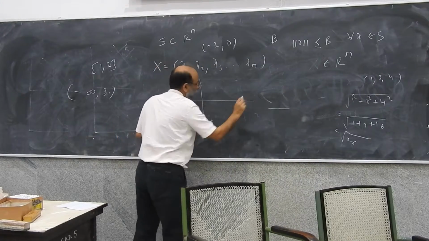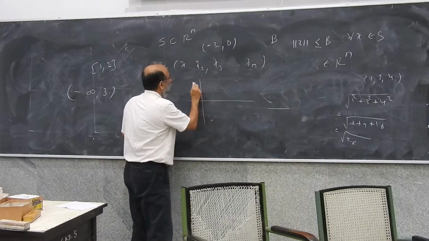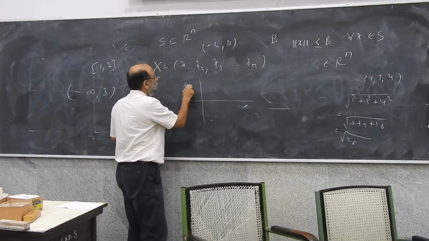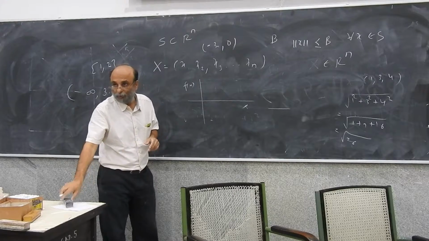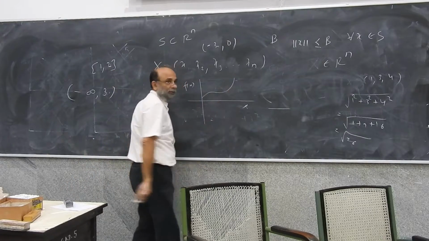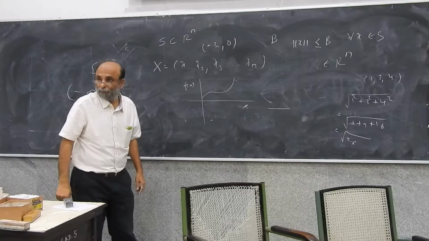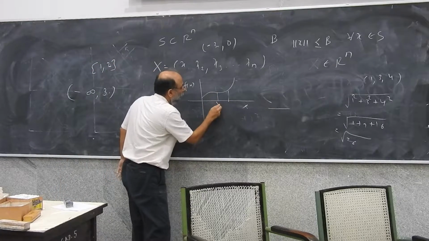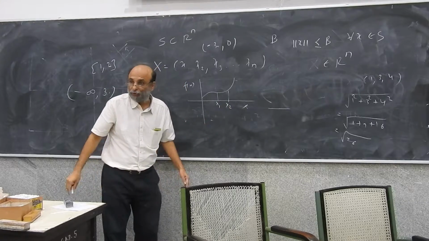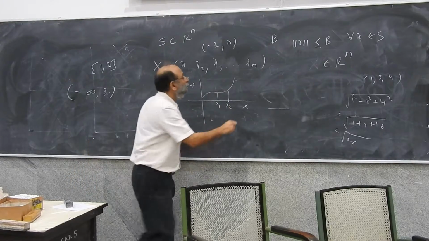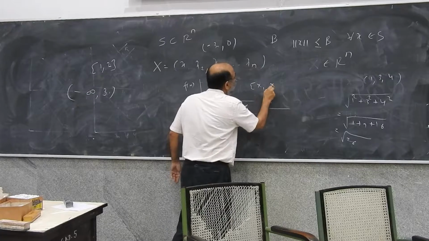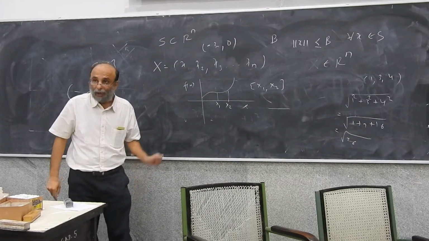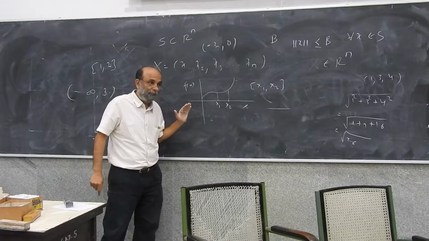Say this is x, and this is f of x, and think of some function. Think of x1, x2, and think of the closed and bounded interval x1, x2, and a continuous function on it.